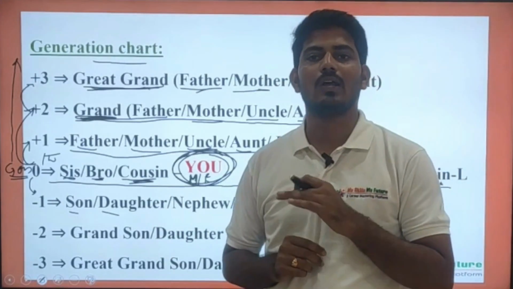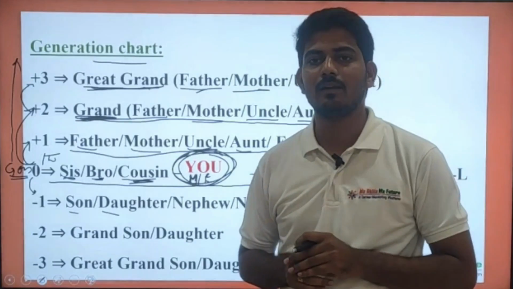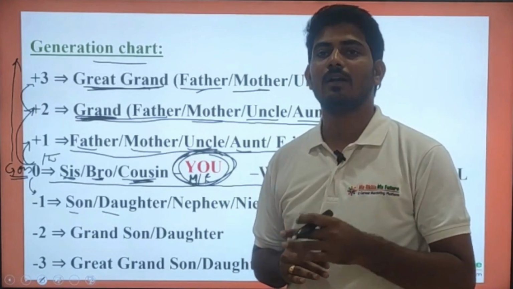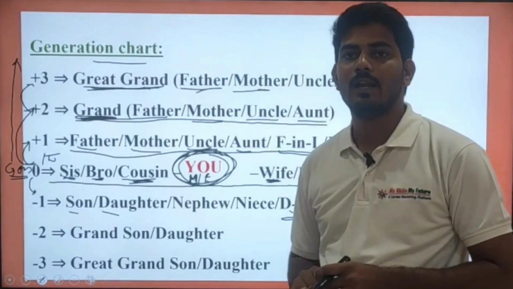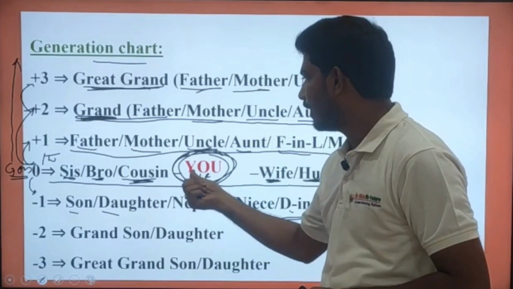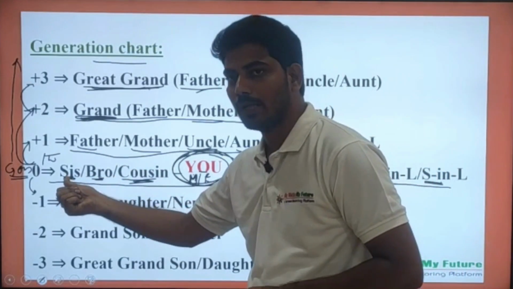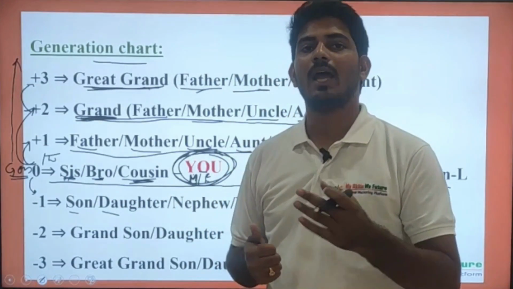And if your son or daughter grows up and also gets married, after getting married you'll get son-in-law and daughter-in-law. Suppose we have a sister, and your sister is also getting married and they too have some children.